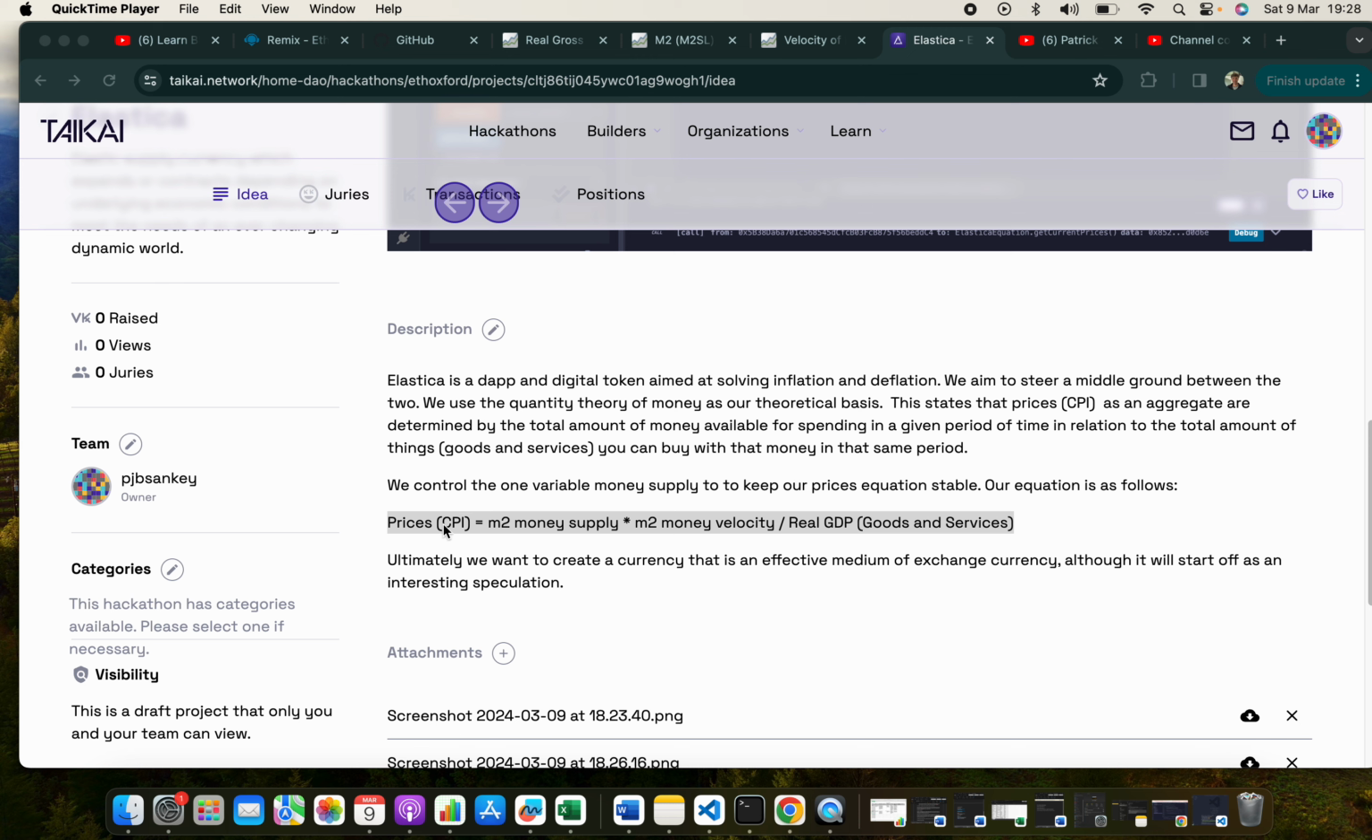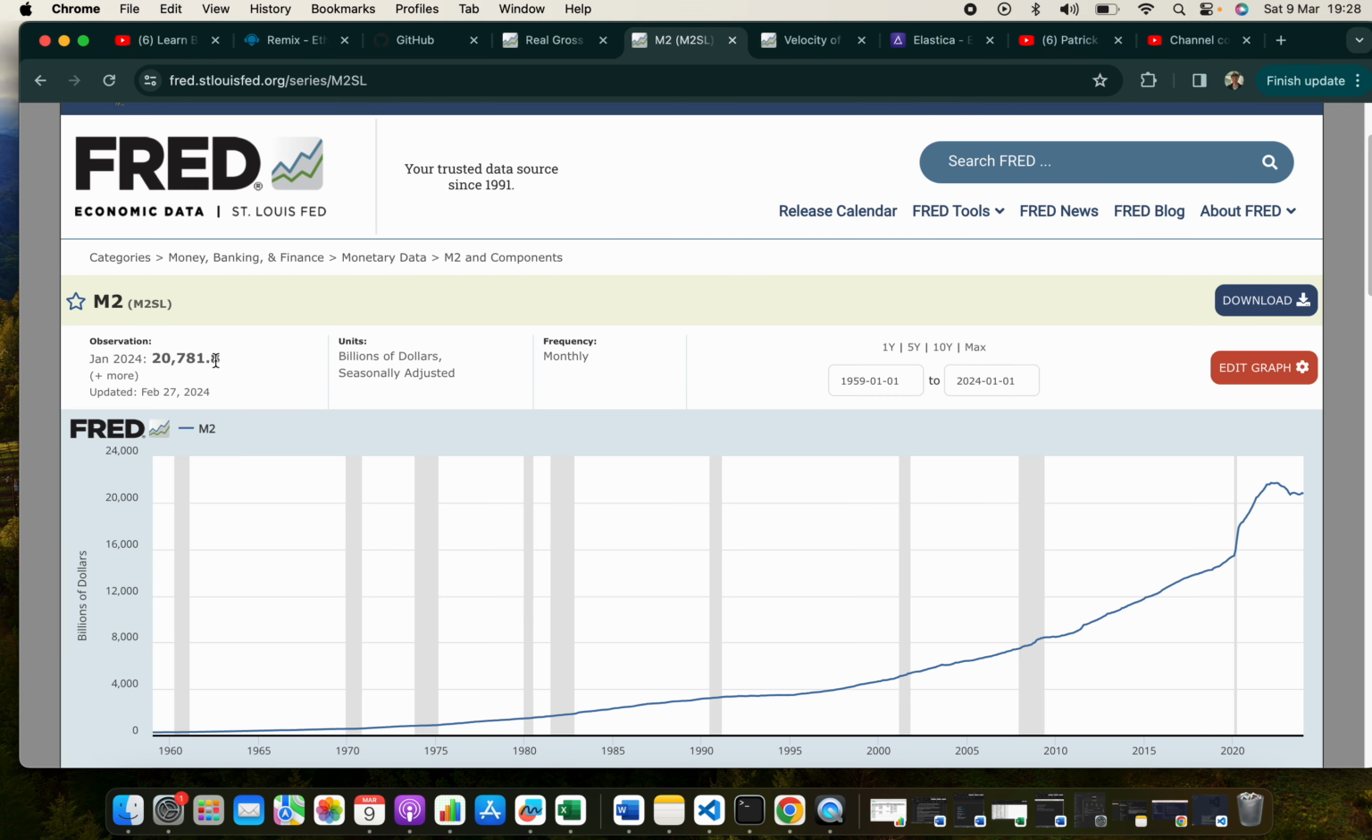And our prices equation is that prices equals M2 money supply times M2 money velocity divided by real GDP, goods and services. So, yeah, we're going to be sort of an alternative, and speculation on an alternative, to the US dollar. And we're going to start with the same units in existence as the US dollar. So there's 20.7 trillion US dollars in existence, as you can see on here. So we're going to have the same. Elastica token is going to be 20.7 trillion as well.